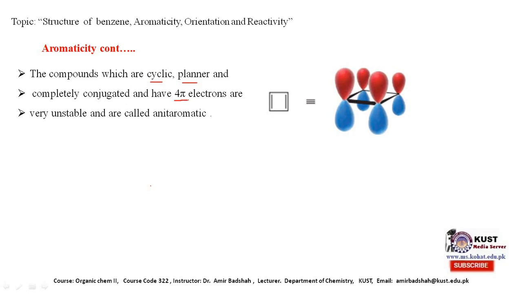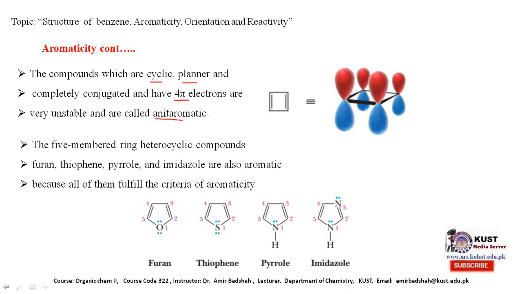It has 4n pi electrons. Such structures which are cyclic as well as planar and have complete conjugation fulfill all the criteria except the Huckel number. Then these structures are very unstable, and such structures are called anti-aromatic structures.